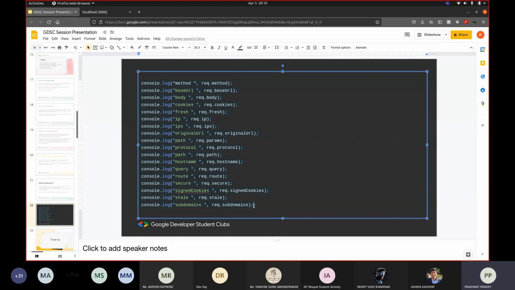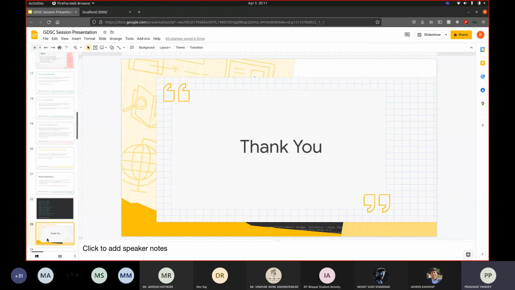So these are all the variables that are available that we get from the client. For example, I used the request.method variable to find out what the type of the request was. We also have the base URL. I also used this body variable to access the body that was sent with the request. And you have request.ip, the original URL, and things like these, which you can use in order to find out more about the client which is making the request. And that's pretty much from my side.